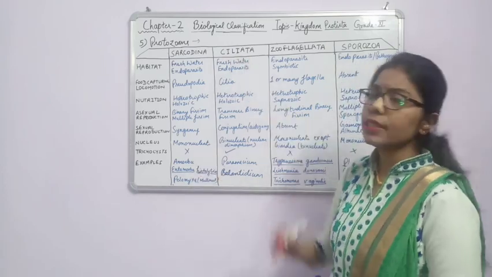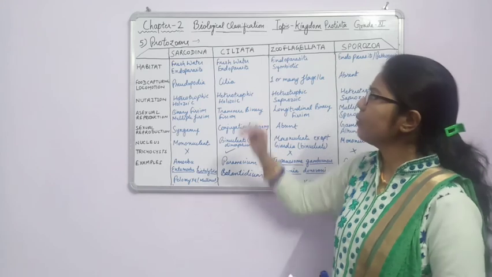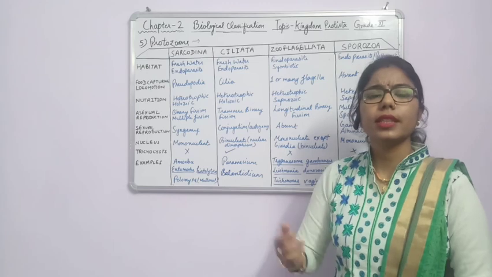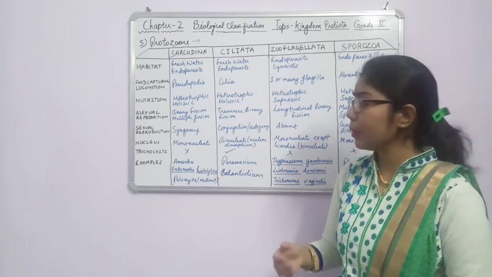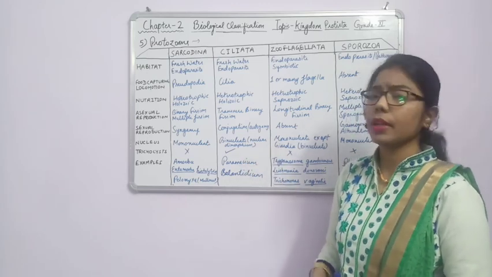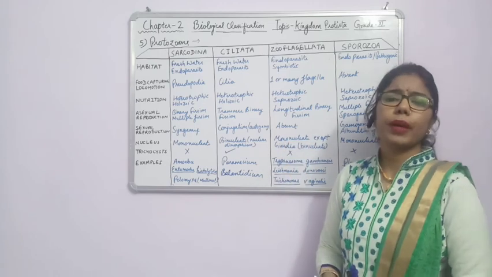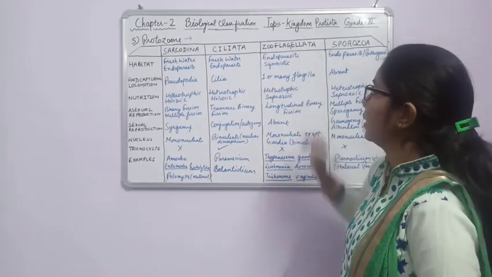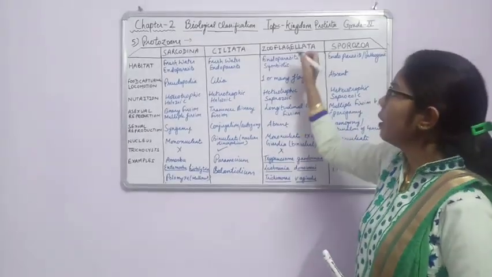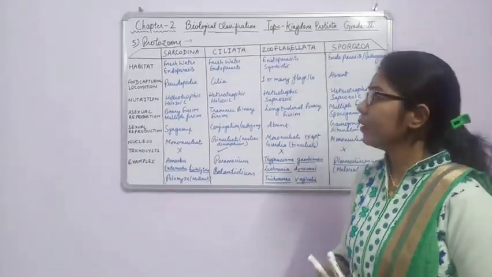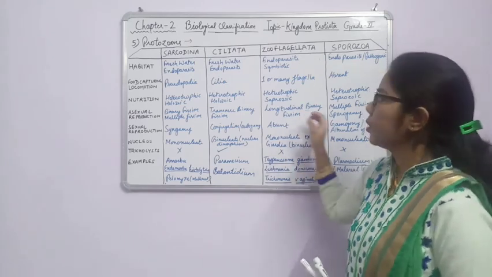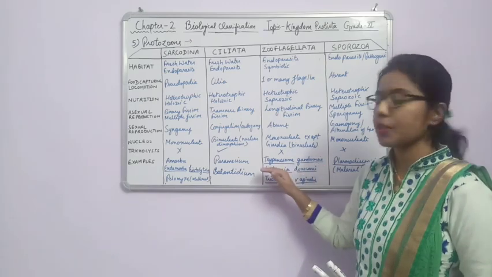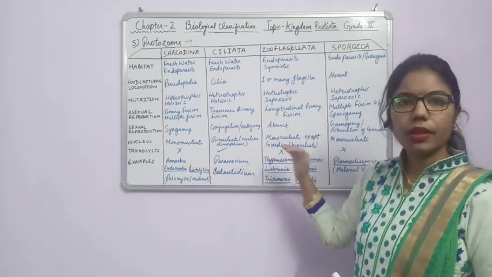Now the second one is the Ciliata. The name itself indicates that they have some cilia-like structure. Where have you seen these cilia? In the Paramecium. If you see the structure of Paramecium, all over it is surrounded by cilia. Flagellata: there will be some flagella-like structure which helps in the movement as well as capturing the food. In this we have different examples like Trypanosoma gambiense. One by one we will discuss all about it.